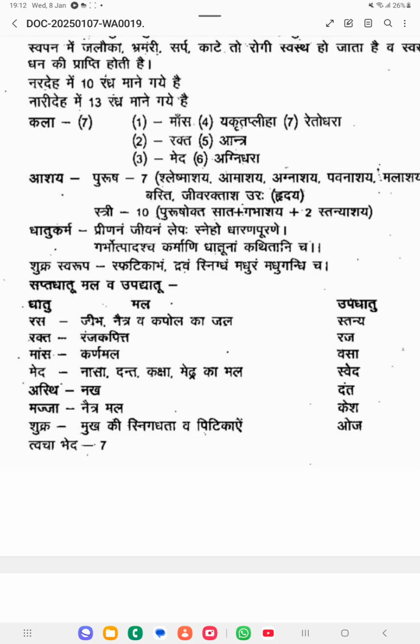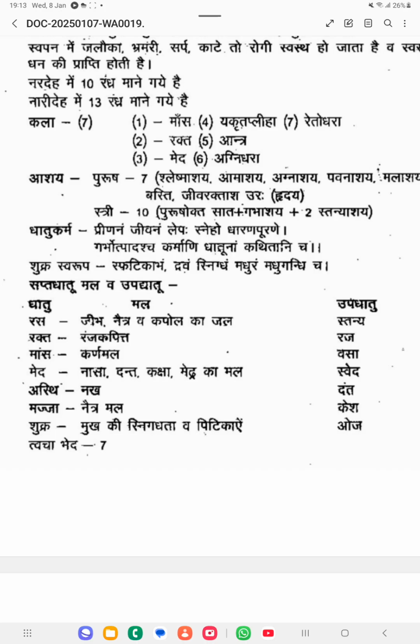Okay, Jiba means tongue region, Netra va Kapolaka Jala. The liquid which is present in the Netra and Kapola, these are all Mala of Rasadhadu. And Mala of Raktadhadu is Ranjaka Pitta. Mala of Mamsadhadu is Karnamala. Mala of Medodhadu is Nasa Danda Kaksha Medraka Mala.